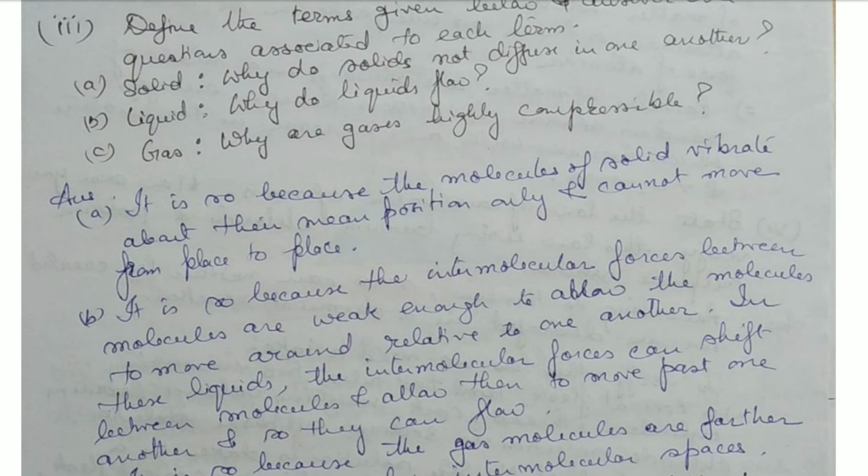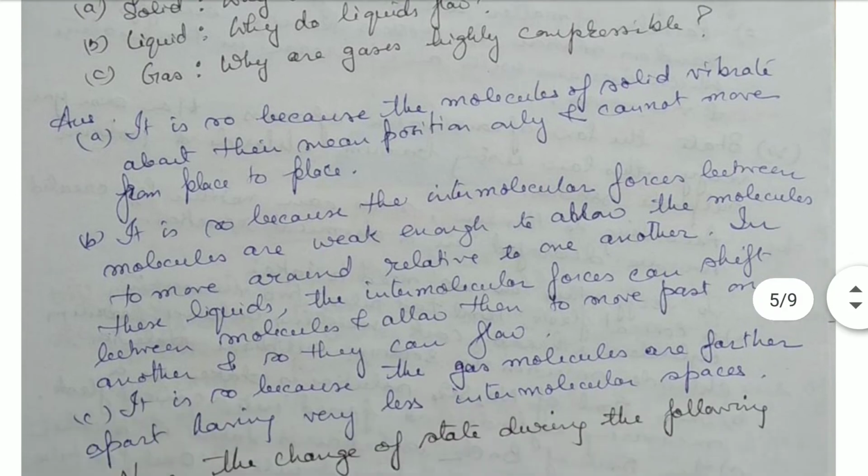In case of liquids, why do liquids flow? It is so because the intermolecular forces between the molecules are weaker than in solids, so that they allow the molecules to move around relative to one another. In liquids, the intermolecular forces can shift between molecules and allow them to move past one another, and so they can flow. They have intermolecular spaces that are a little larger than in case of solids, and so intermolecular forces are also weaker than in solids.